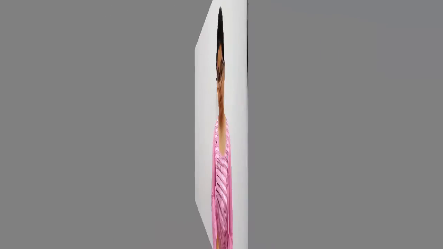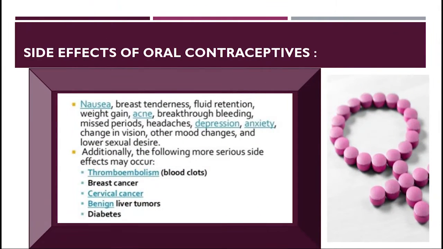Let's move on to the side effects of oral contraceptives. It causes nausea, breast tenderness, fluid retention, weight gain, acne, breakthrough bleeding, missed periods, headache, depression, anxiety, change in vision and other mood changes, and lower sexual desire.